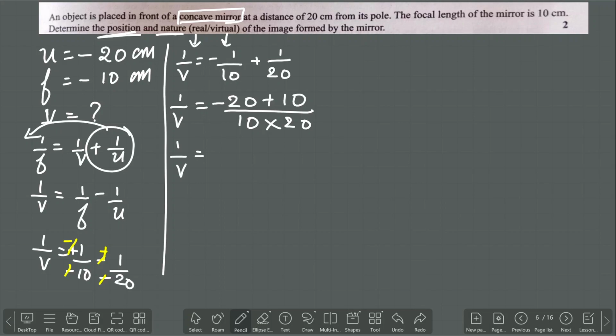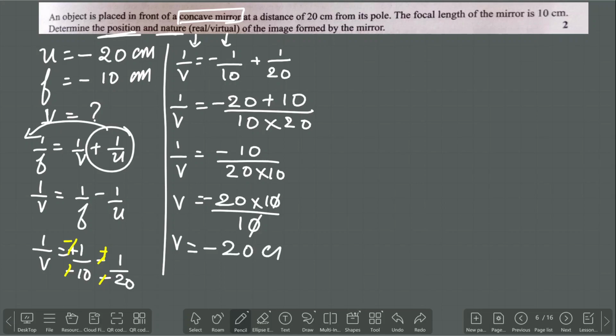So 1 by v is equal to minus 10 by 20 into 10. So v is equal to 20 into 10 by 10. The zeros will cancel each other. Remaining 20 into 1, minus 20 into 1. So v is minus 20 centimeter.